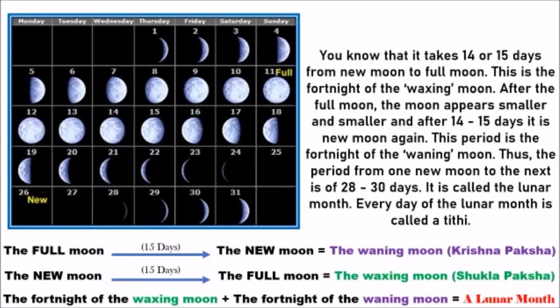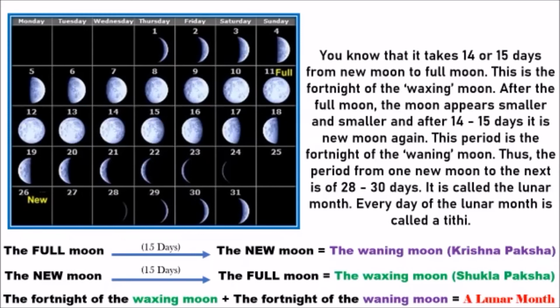Now, from the gayab moon to the full moon, again 15 days it takes for the moon to come back and become a full moon. The full moon is visible. That is called the waxing moon. That's Shukla Paksha. Okay? Now, you should understand this. The fortnight means 15 days of waxing moon, and the 15 days of the waning moon. Okay, that's the waning moon.